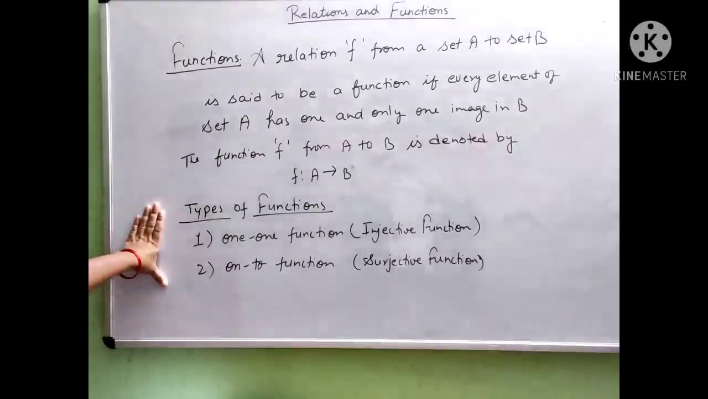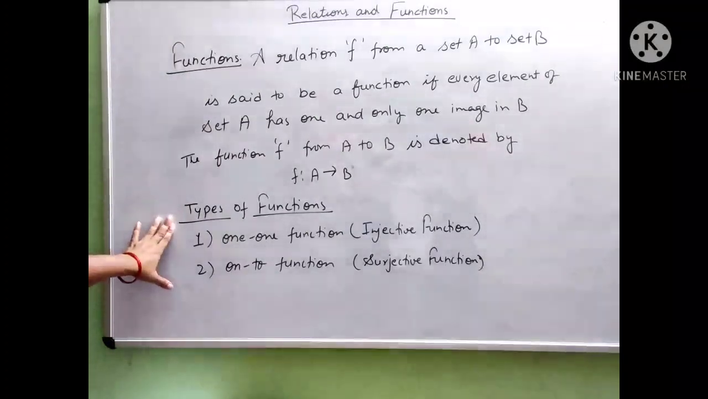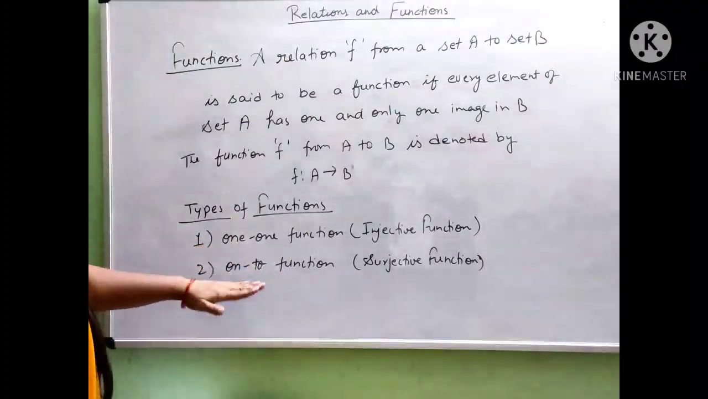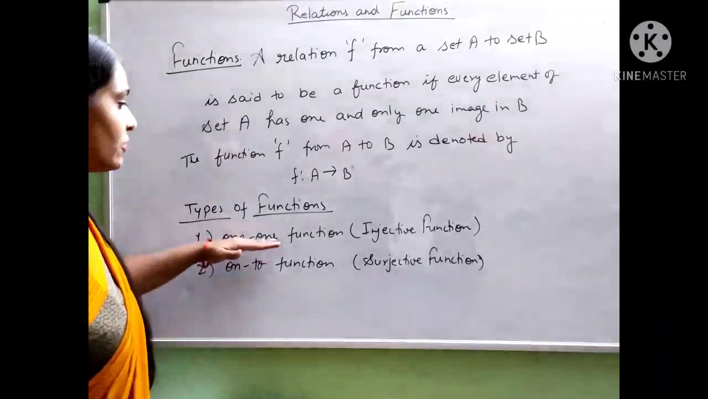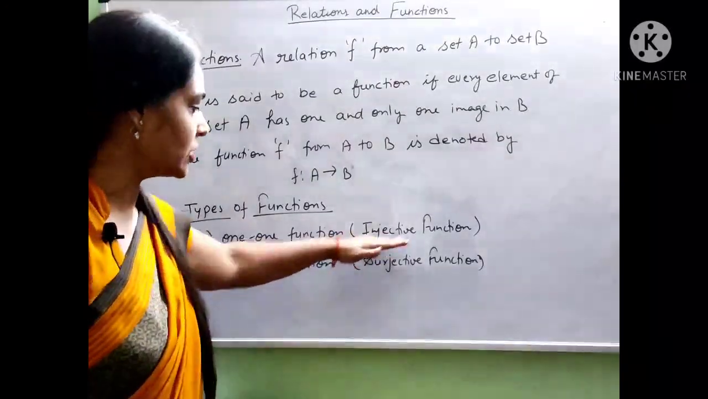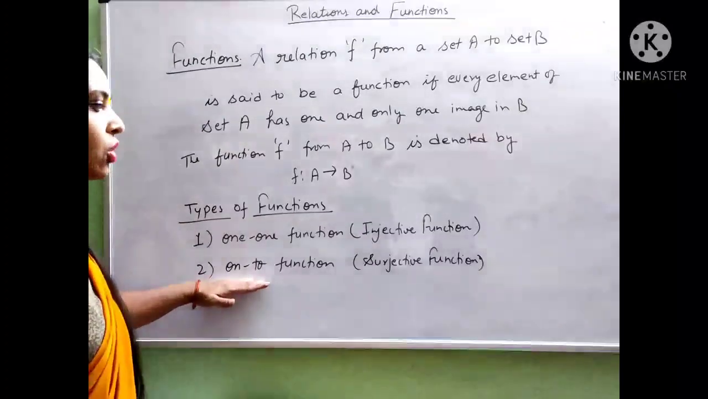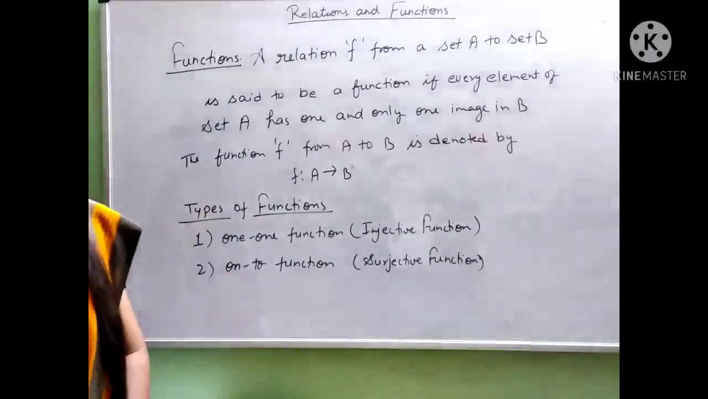What are the different types of functions? There are two types of function: one-one function and onto function. A one-one function is also called an injective function and an onto function is also called a surjective function.